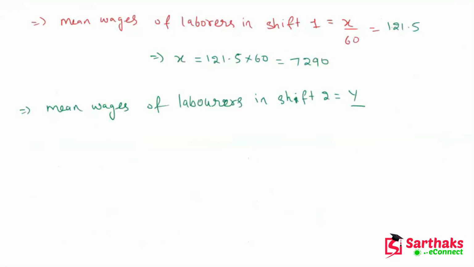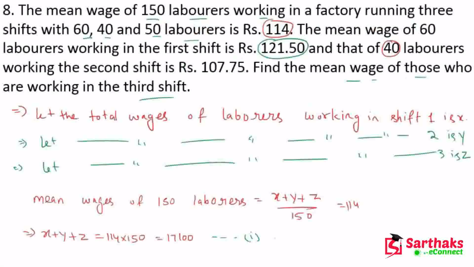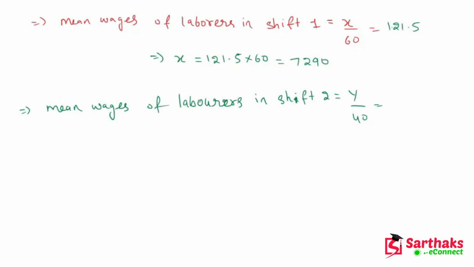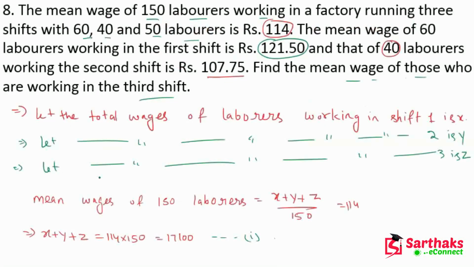So this is equal to Y upon 40, and this gives 107.75. From this we can easily find the Y. So Y is equal to 107.75 into 40. After solving this, here we get 4300.